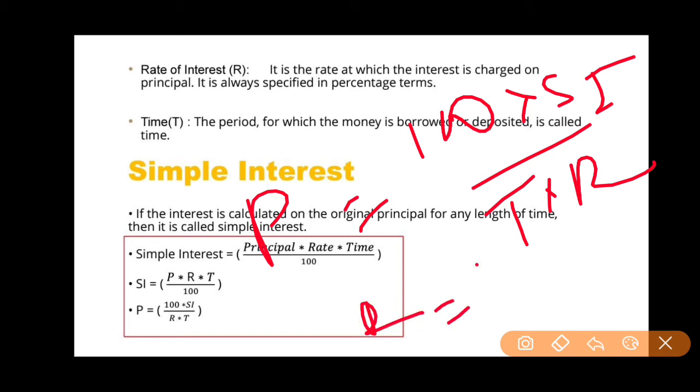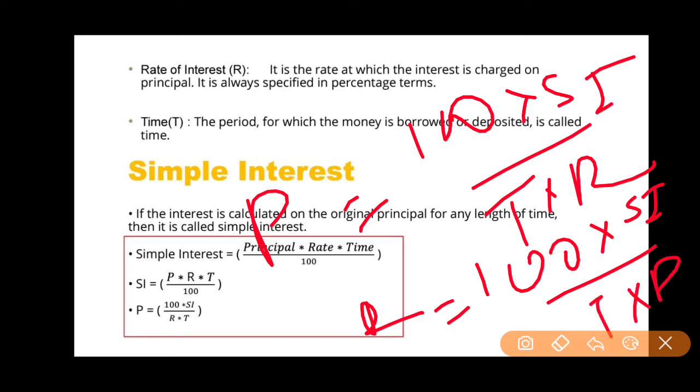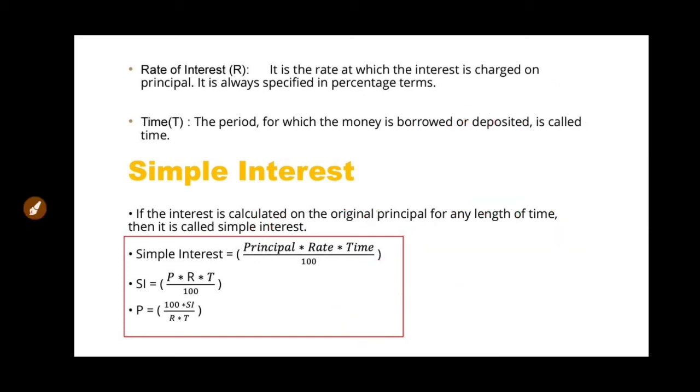The same formula is applicable over here: R equals 100 into SI, where SI is simple interest, divided by T, time, into principal. This is the formula for rate of interest. Similarly you can calculate for time T also.